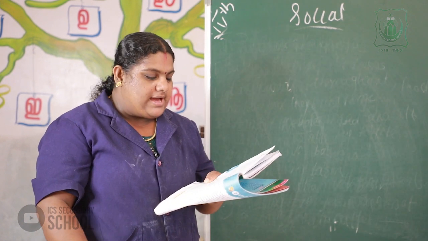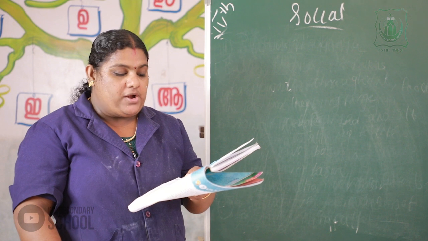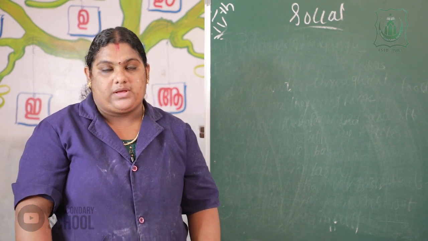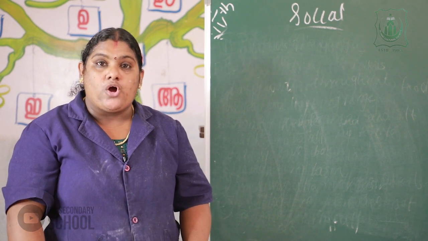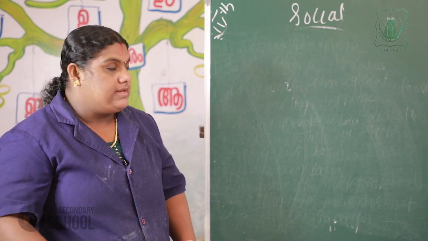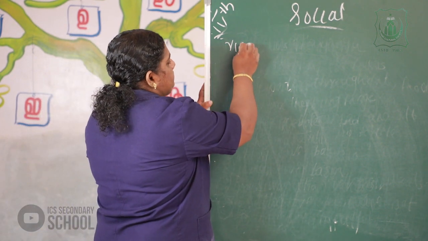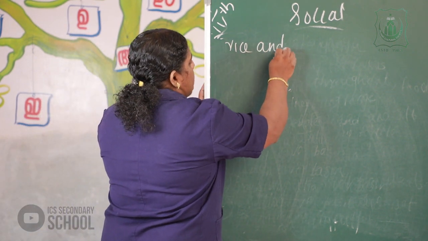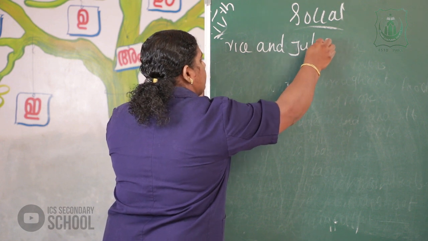The fourth question, that is, name the crops grown in the Ganga River Basin. The answer is rice and jute.